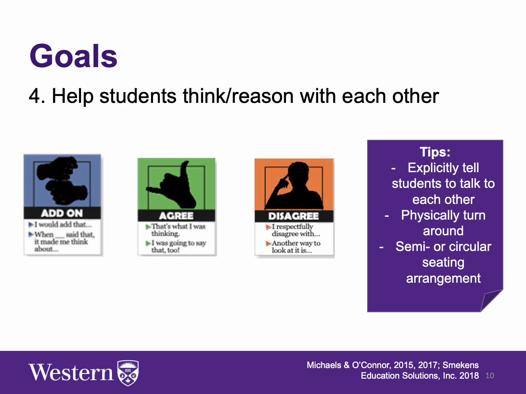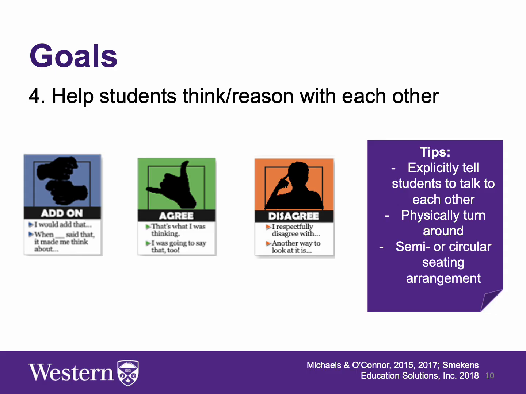Productive classroom talk also doesn't mean students sharing separate, disconnected ideas. Importantly, students need to listen to each other to make links and connections, or to argue productively. Talk moves that can be used to help students think with others include add on and agree or disagree, and why. Here are some tips though for this family of talk moves, because students might be used to talking to teachers and not their peers.